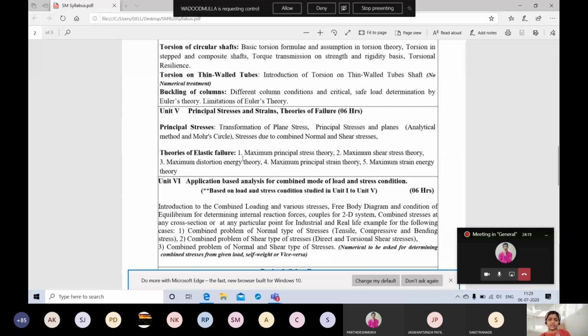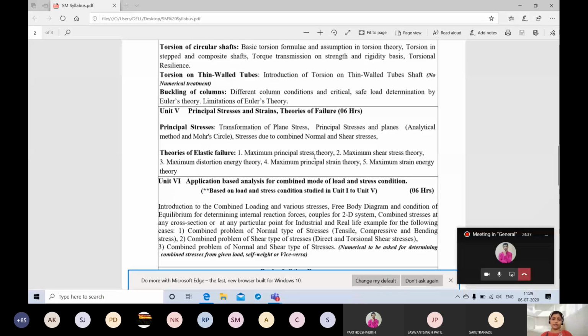Theories of elastic failure are important because when you go to third year, that is DME 1 and DME 2, you have to start from the elastic failure. There will be the basics. In solid mechanics we have to take a base of engineering mechanics. The same way for DME 1 and DME 2, you have to take a basic of strength of material plus theories of elastic failure.